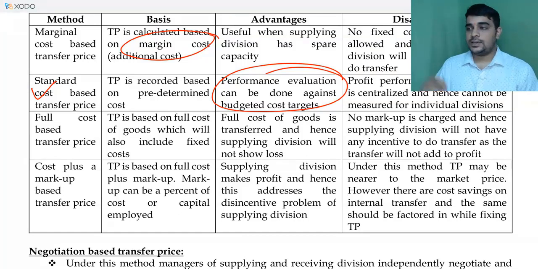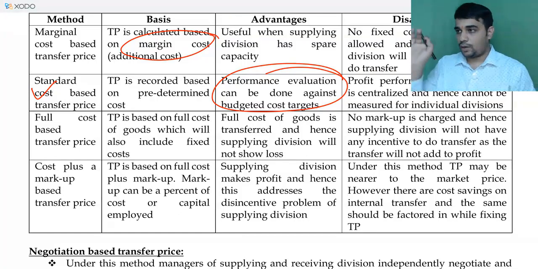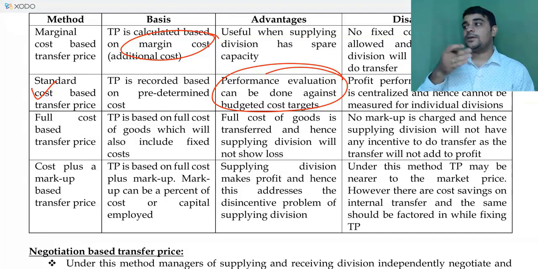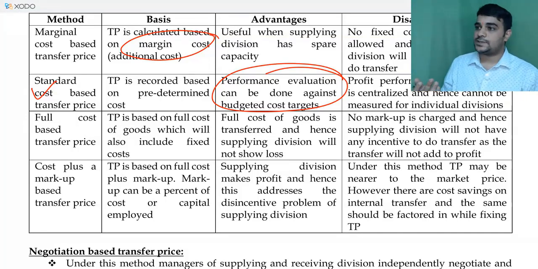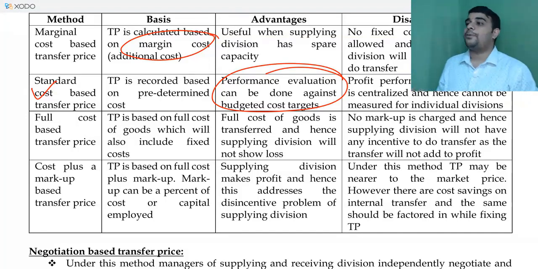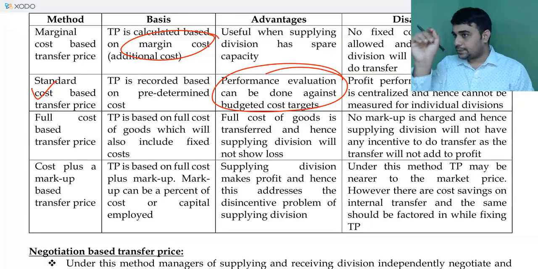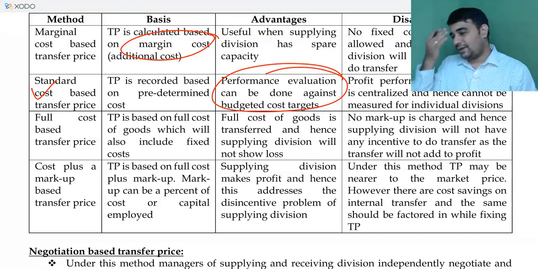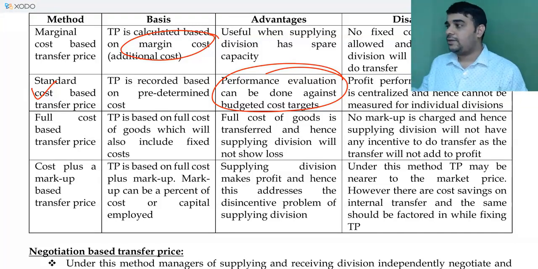Be it method 1, method 3, method 4, all of them have one disadvantage, which is the disadvantage of passing on the increased cost to the next division, or passing on the benefit of the lower cost. So there is no incentive for the supplying division, and if you don't add any profit margin, because I said the minimum transfer price is variable cost, if I have to transfer it, for example in that ITC case, if I have to say that the hotel division has to give it at 1500, the manager is saying I am not interested. What is the point of giving it at 1500? Anyway, we are not going to make any money. For that matter, let's leave it idle itself. What is the point of transferring it to the next division?